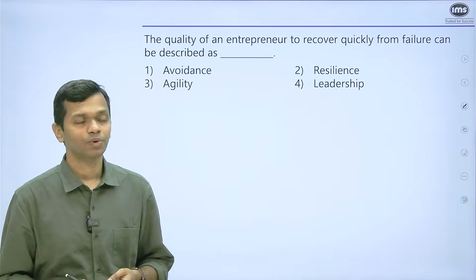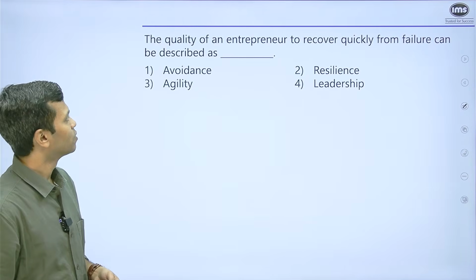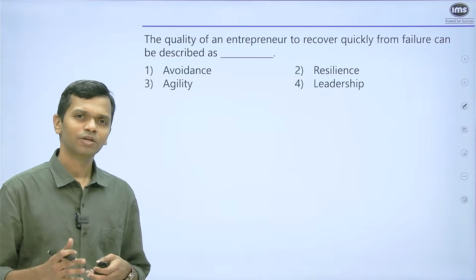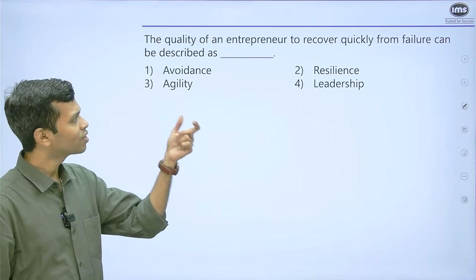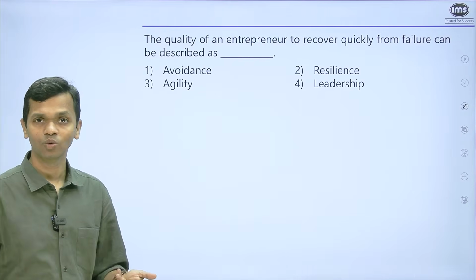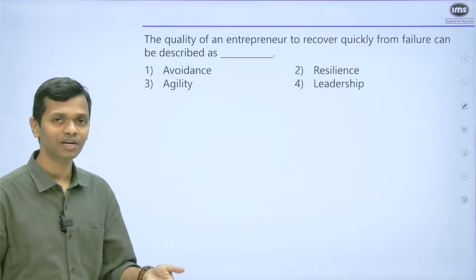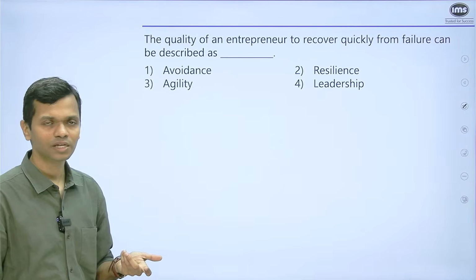Now let's look at the next one. The quality of an entrepreneur to recover quickly from failure can be described as. Now remove the word entrepreneur from this question and just read, to recover quickly from failure means what? Okay, is it avoidance? No, you actually face something, you failed at it. Now you are going to recover from it. So avoidance is not the case.